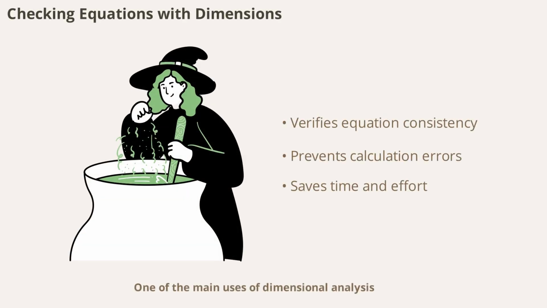One of the main uses of dimensional analysis is to check the correctness of physical equations. By ensuring that both sides of an equation have the same dimensions, we can catch mistakes before they lead to incorrect results. For instance, if you have an equation for speed, the dimensions should be length divided by time on both sides. This simple check can save a lot of trouble in scientific calculations.